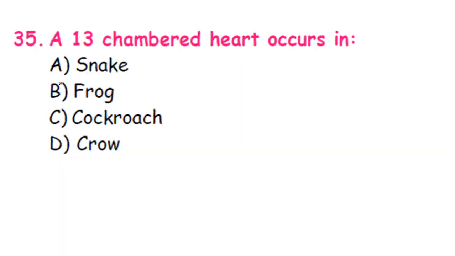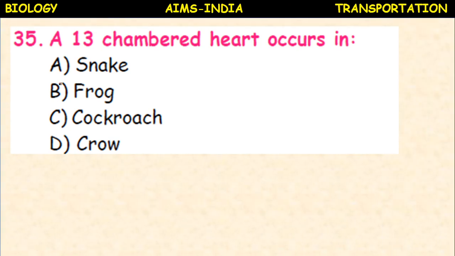Next, a 13-chambered heart occurs in snake, frog, cockroach, crow. So take a cockroach.